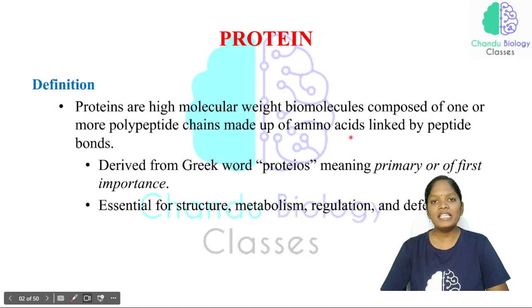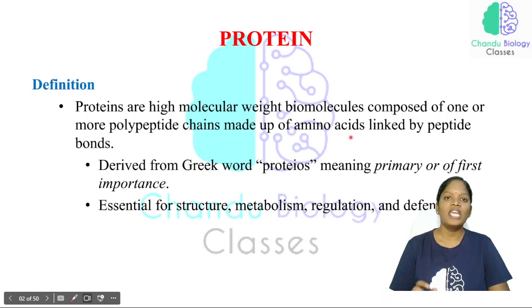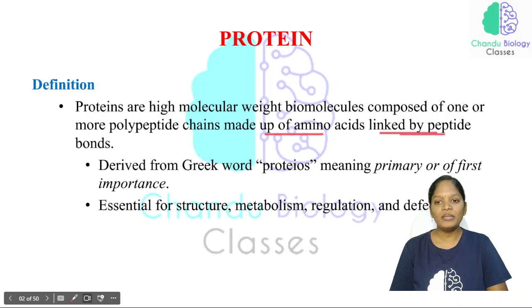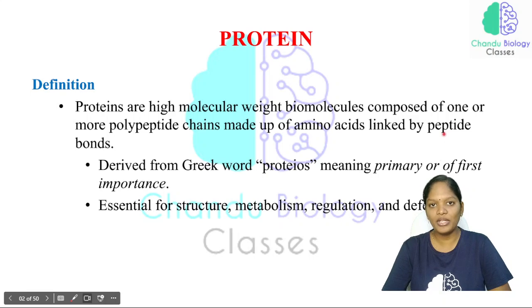In yesterday's class we discussed what amino acids are, what a peptide bond is, what a peptide is, what polypeptide chains are, and what a protein is. We discussed the difference between all these terms. If you did not watch that class, just go through it and come back to the session. So a protein is made up of amino acids linked by peptide bonds. One amino acid is linked with another amino acid with the help of the peptide bond. The peptide bond is formed as a result of a condensation reaction.